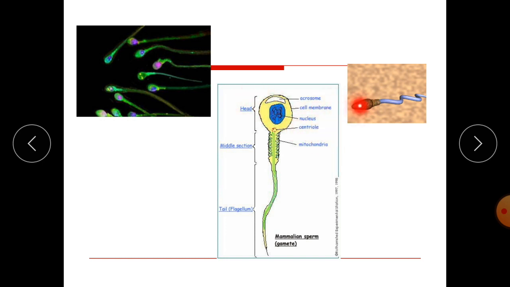The head portion of the sperm is responsible for fusion to the secondary oocyte, the egg, and after fusion the nucleus, meaning DNA, enters the female gamete. And this is the tail portion, also called the flagellum, which is responsible for movement and locomotion.